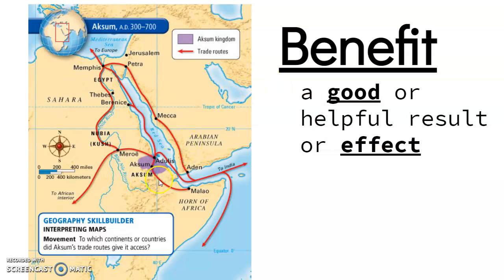Here in this map, one of our civilizations will talk about the kingdom of Axum. Axum benefits because it is here by the Red Sea. It has quick access to trading with India, and it has pretty quick access to trading with Europe with the Mediterranean Sea. The red arrows here are trade routes. So because of Axum's location, the trade, the economy is going to benefit from the easy access to other places.